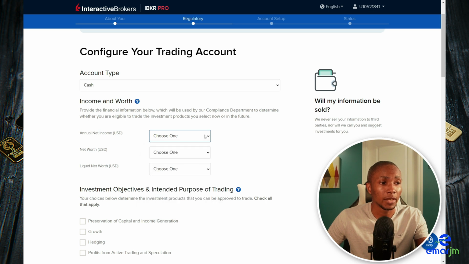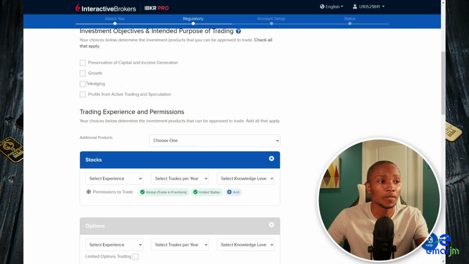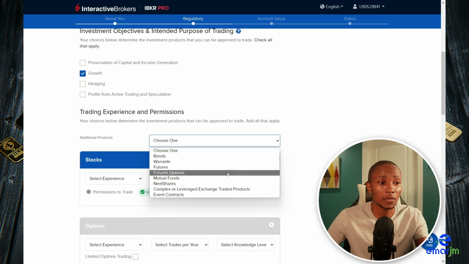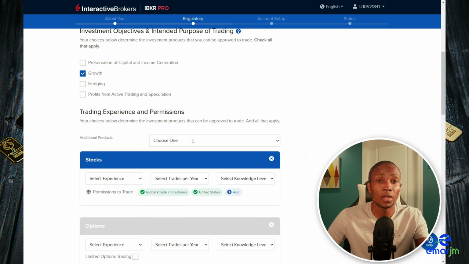Ensure that your income and net worth is aligned, so make sure you put the accurate values. Select your investment objective. I'm going to say growth because it's just a tutorial. So for the trading experience and permissions for additional products, if you want to have access to other additional products like bonds, warrants, futures, mutual funds, and ETFs, then you can select them. But I'm not going to be doing that now.